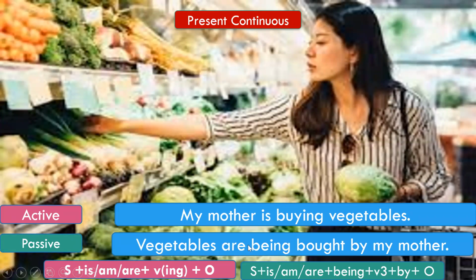So vegetables are being, so the third form of buy is bought, are being bought, then comes by, and then this subject will become the object of the sentence, which is my mother. So vegetables are being bought by my mother. The most important change that we see while transforming a present continuous sentence into the passive voice is the addition of the word being. So we all know this is the be form of the verb, this is the third form of the verb, plus by, plus the object. But the most important thing in the continuous sentence will be the addition of the word being.